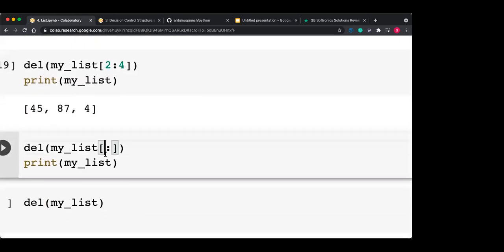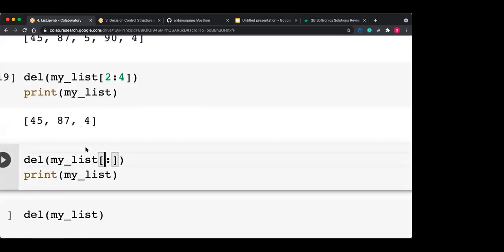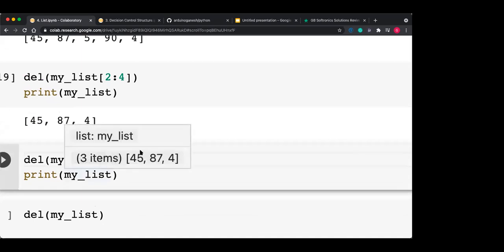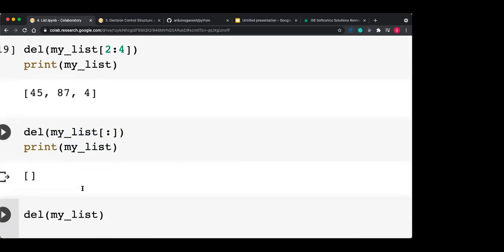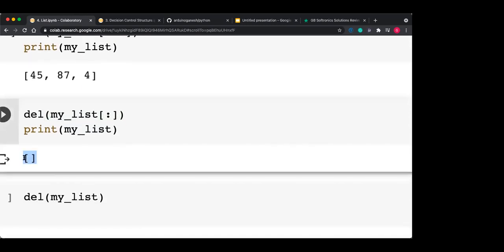Okay, so can I delete the entire list? All items I can delete by just not specifying the start and end. Use only the colon here. My list of colon means that all items are deleted. So my list contains 45, 87 and 4, and if I run this program, now my list is empty.